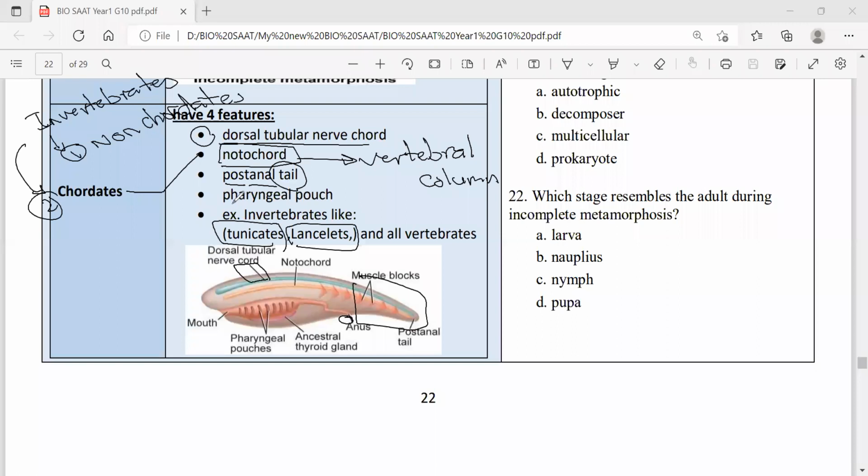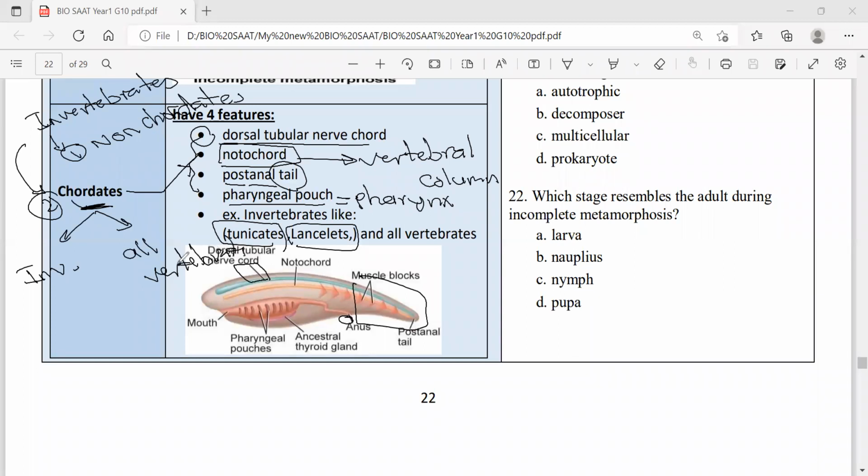And the pharyngeal pouch. What is the pharyngeal pouch? Something that is equal to the pharynx we have, the throat. All of these 4 features make the organism chordate. And chordates are two groups. Remember, lancelets and tunicates from the invertebrates, and all vertebrates.